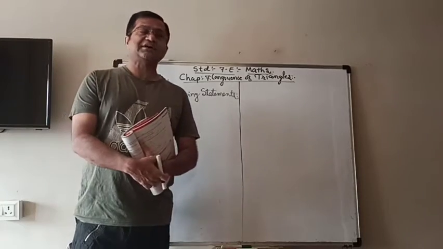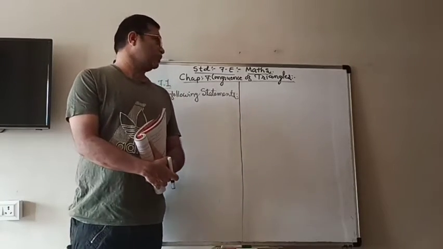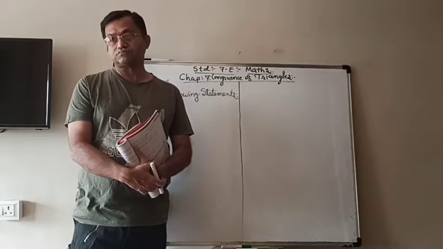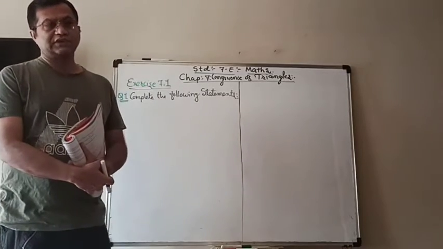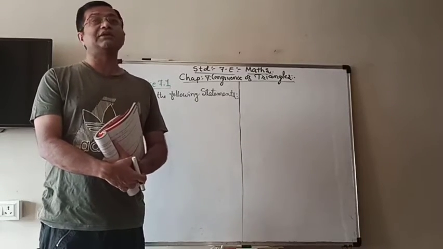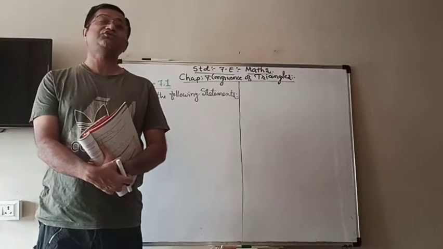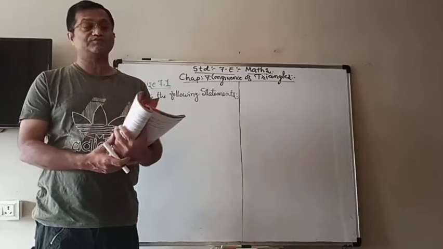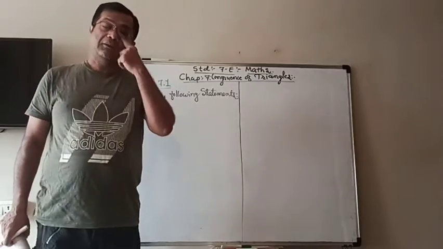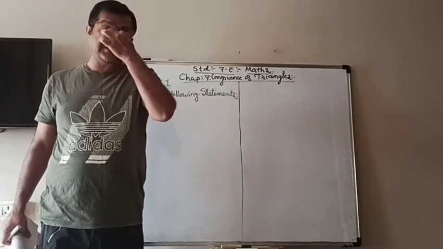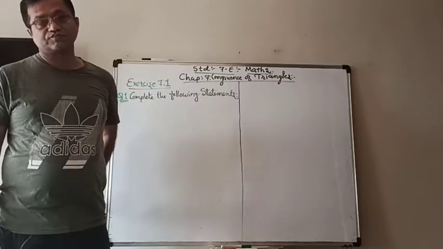In chapter number 7, congruence of triangles, we learn what is the meaning of congruence. Two figures are said to be congruent when they have the same shape and same size.